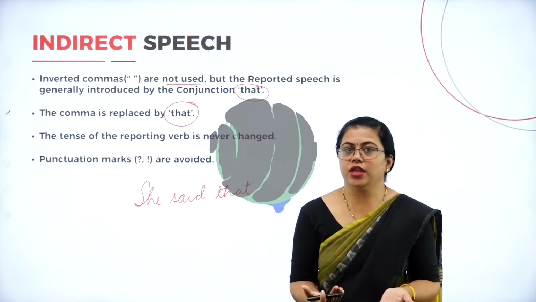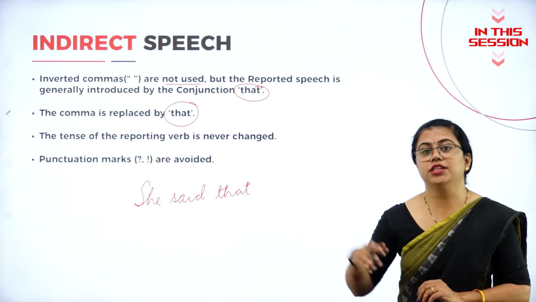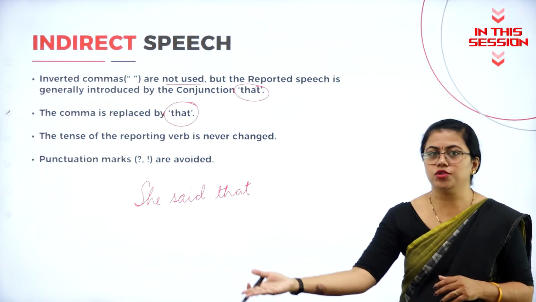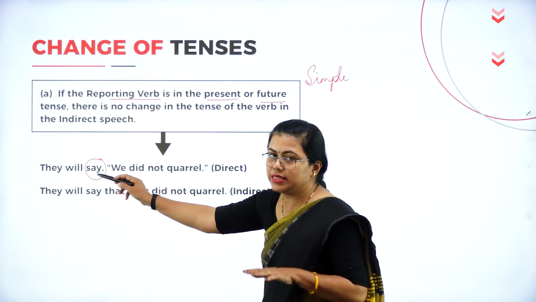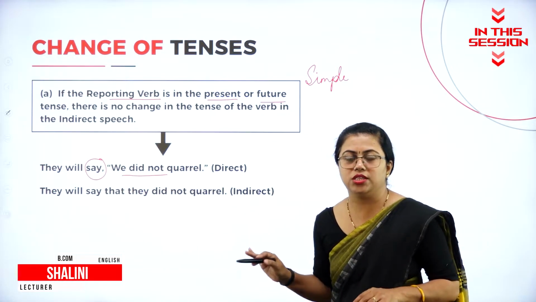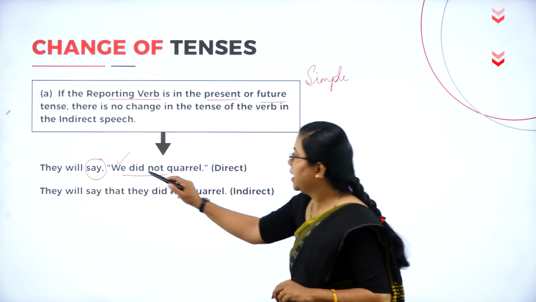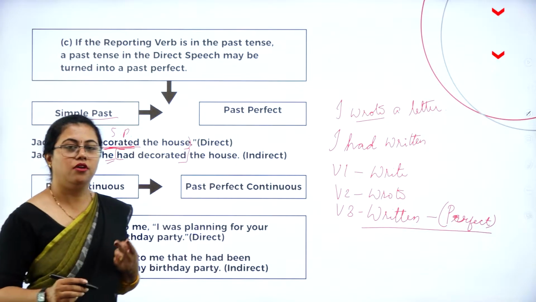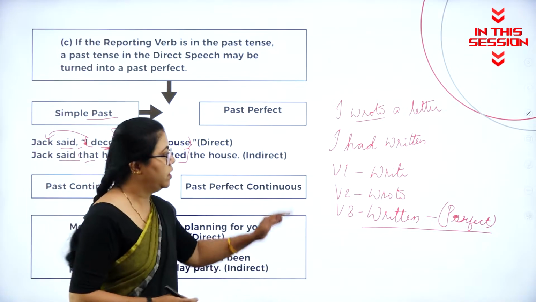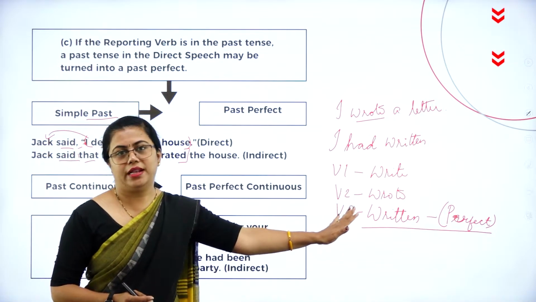If I say "I am going out," it is the exact words I am using. But I have to tell that she is going out. I am talking about her, isn't it? If this is in simple present or simple future, here you will not make any changes. Means you are going to change the pronouns, but I am talking about the verbs. Decorated has only two forms of verbs, V2 and V3, both are same. Whenever you don't have V2 and V3 same, whenever they both are different, you need to pay little attention.